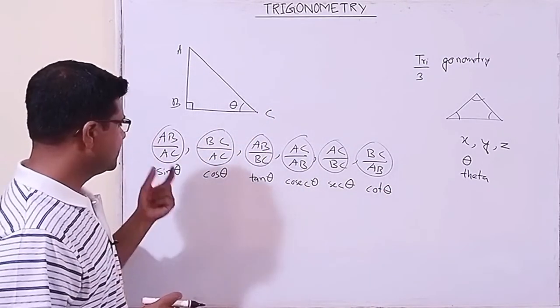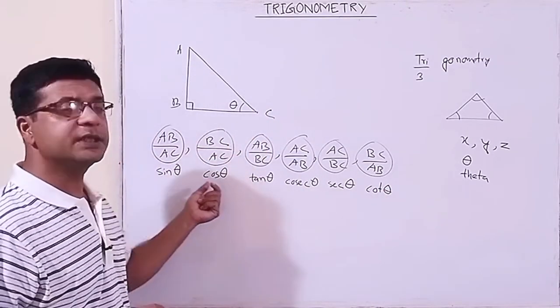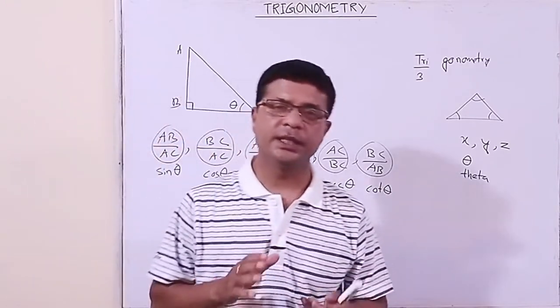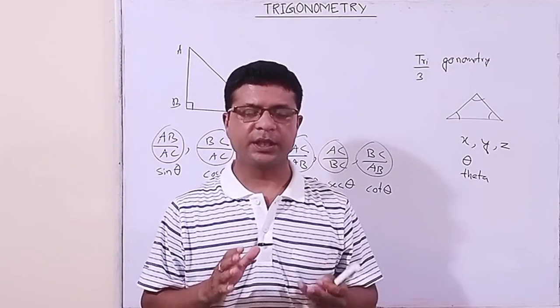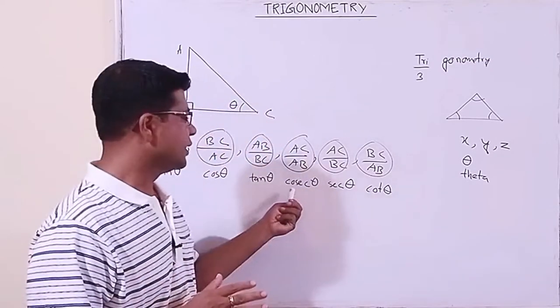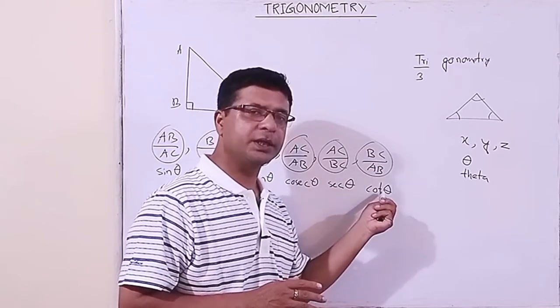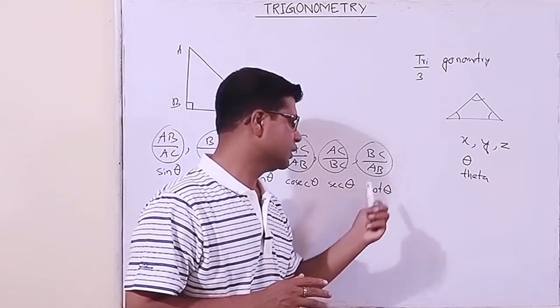So what have we seen? We have seen that there are six trigonometric ratios. What are the six trigonometric ratios? They are sine theta, cos theta, tan theta, then cosec theta, sec theta, and then cot theta. Its full form is cotangent, in short cot.